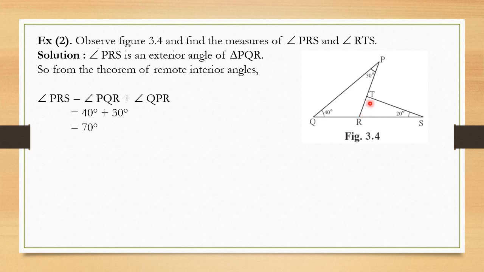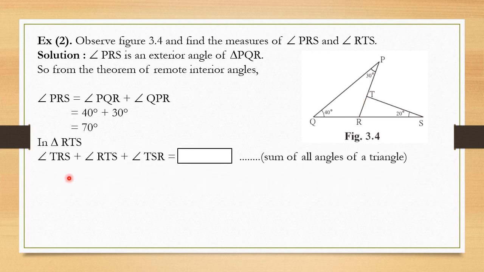Now this angle we have already got by using the property of remote interior angles. Now we have to find out this one. But this angle is a part of which triangle? Another, small triangle: this triangle TRS, and of this triangle we already have one measurement. Just now we found out this angle, so we will definitely be able to find the third angle of the triangle, because we already know the property: the sum of all angles of a triangle is equal to 180 degrees.